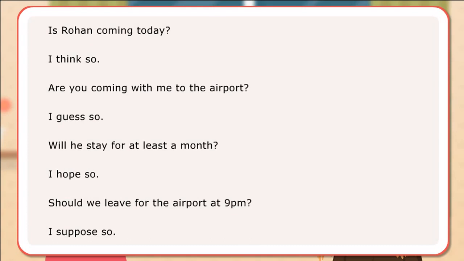In the dialogues, Tanu and Vani have used I hope so, I think so, etc. to avoid repetition in answer to questions using auxiliaries. Here are examples of questions with auxiliaries and their answers using I hope so, I think so, etc.